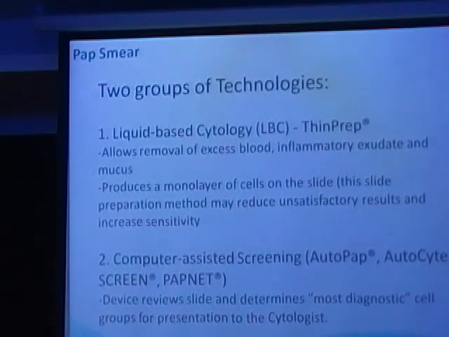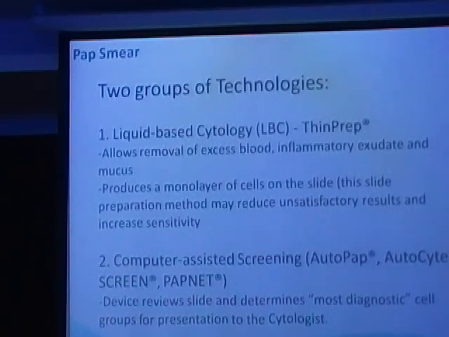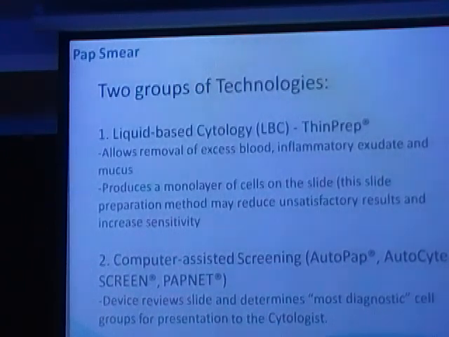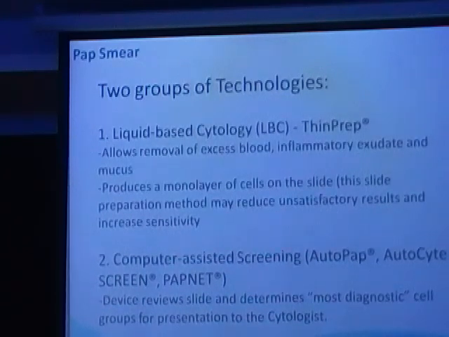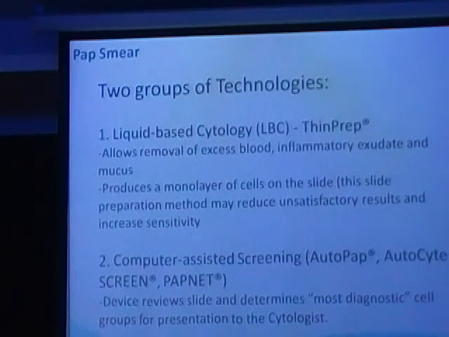So then came the computer assisted screening pap smears, where so many cells are studied and put into the data, and the computer reads the slide basically. But it also comes with its own problems, in the sense that it will reject the slide if the spread of the slide is not proper. It will just plain reject the slide, and you don't have a report at all. Those are the kind of issues that come up when it comes to computer assisted screening.